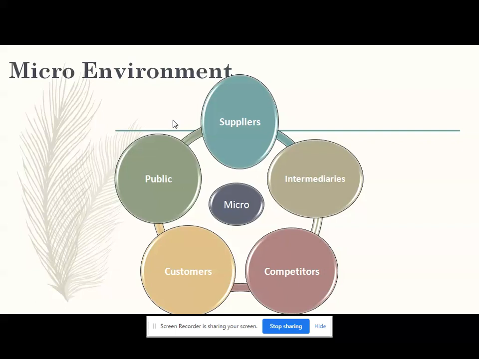The final aspect of the microenvironment is public, which is any group that has an interest in the organization's ability to meet its goals. The organization has a duty to satisfy the public. Any actions of the company must be considered from the angle of the general public and how they are affected.